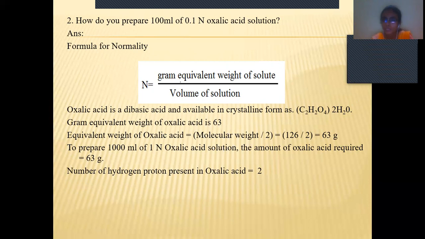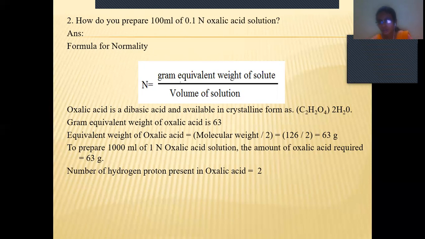So here, how many hydrogen atoms are there? Always remember one thing whenever anyone asks about protons: don't get confused.